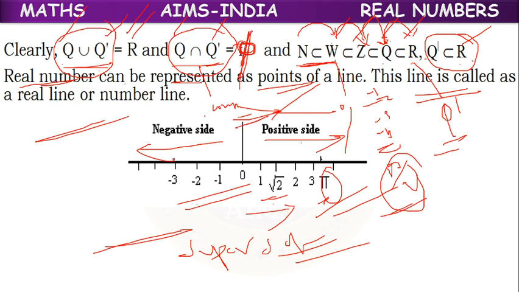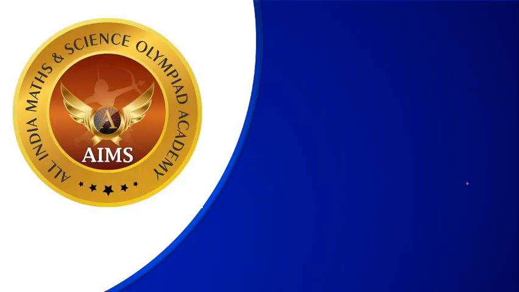So all the real numbers can be represented on a number line. That's why this number line is called the real number line.